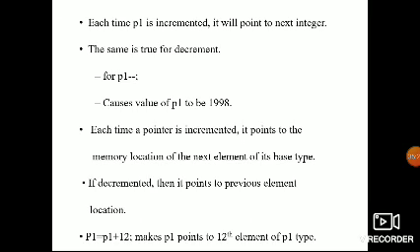Each time a pointer is incremented, it points to the memory location of the next element of its base type. So based on the type, if I use an int, 2 bytes will be added; if I use a float, 4 bytes; if I use a char, 1 byte. For decrement, it goes to the previous element location. P1 equals P1 plus 12 makes P1 point to the 12th element of the P1 type.